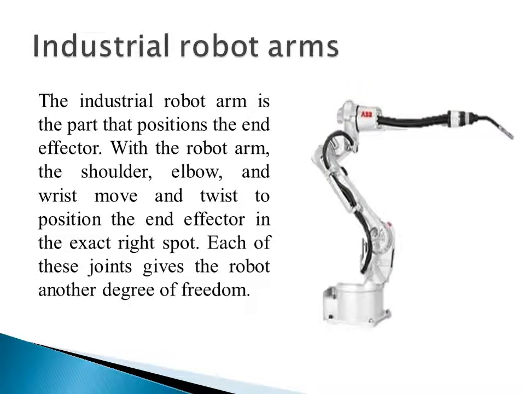Now, this is an industrial robot arm of ABB. The industrial robot arm is the part that positions the end effector. The ultimate role of this robot: this is the fixed part, a fixed body with the ground, and the other links are movable. This is an ABB IRB robot. At the end of it, you will find a welding torch.